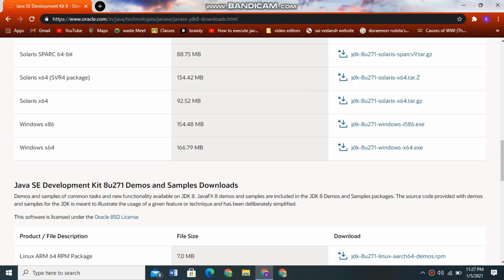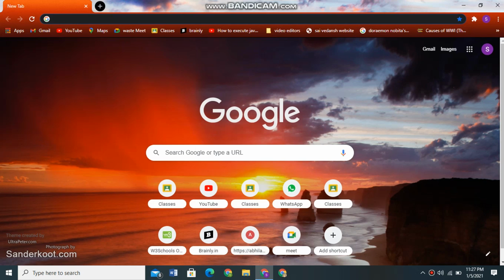When you download it and open it, an MSI file will be downloaded. Then don't click on any checkboxes and keep on clicking next, and in the last click on install. So the four softwares we have to download are completed.